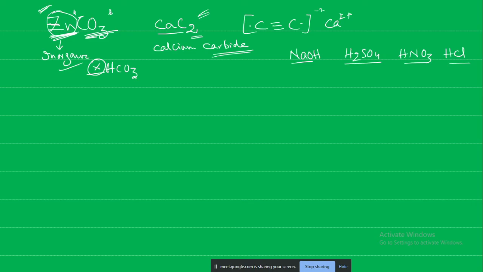Sir, I am unable to explain why carbonate is inorganic. As I told you, it is the exception, so we need to remember these ones. There are some general rules, and some of them are exceptions, like carbonates, bicarbonates and carbides.